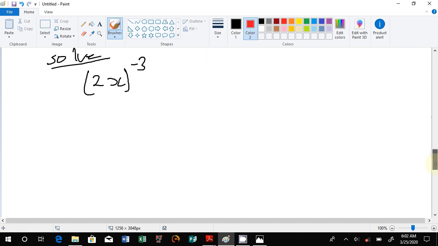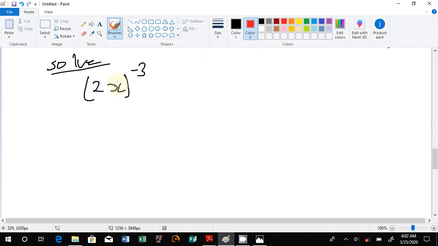Now from here we note that all of these have actually been raised to the same power, and like I said, it's very important. But first and foremost, turn it into a positive index. So it's 1 over, maintain the brackets, 2x raised to the power 3.